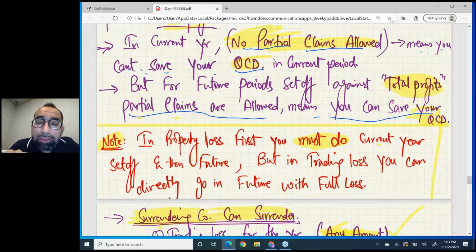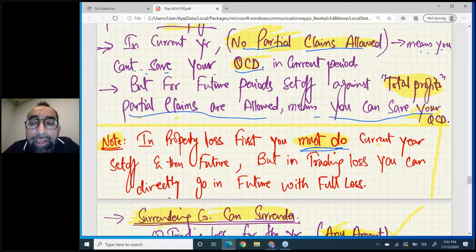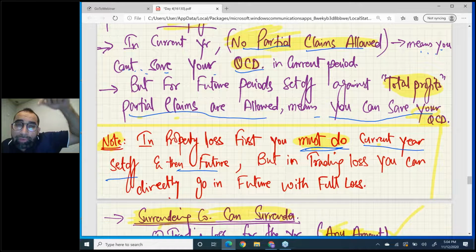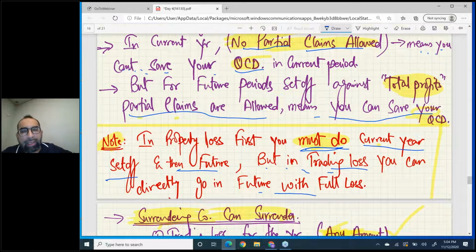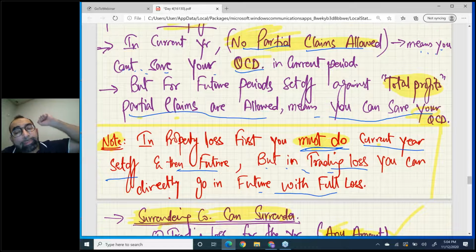In property loss, first you must do current year set off, then future. If you want to go in future, first you must set off current year total profits and then go in future. But in trading loss, you can directly go in future with full loss. Yes, I told you. In trading loss, you can directly take the complete loss in future and do future set off directly. It is allowed.